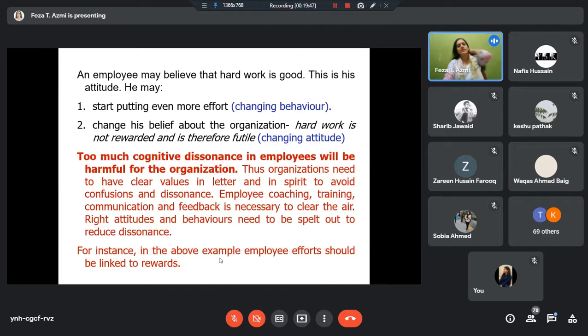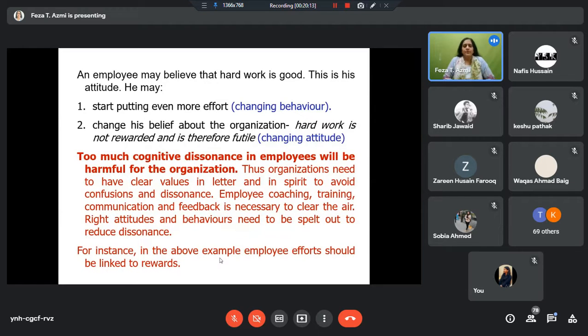So now, what is the relevance of all of this for OB as such? I already discussed that in an organization, this kind of situation comes in every day. We change our behaviors, sometimes we change our attitudes. Every day we face a lot of things where attitude and behavior may be incompatible, and sometimes we change our behavior, sometimes we change our attitude. We try to reduce the dissonance in some manner.